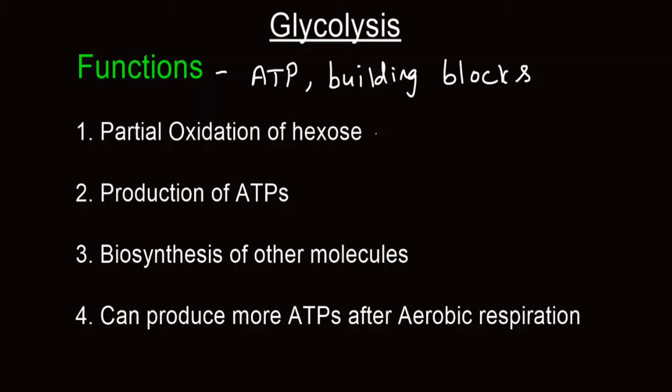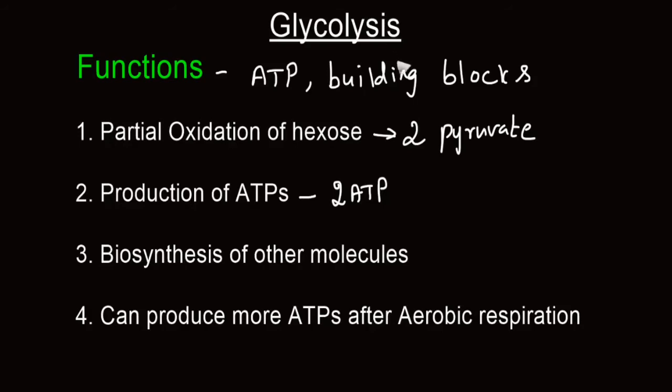Specifically, glucose undergoes partial oxidation and forms 2 molecules of pyruvate. Though 4 ATP molecules are produced, the net gain from glycolysis is 2 ATP molecules. And there are organisms on this earth that are totally dependent on glycolysis for their energy requirement.